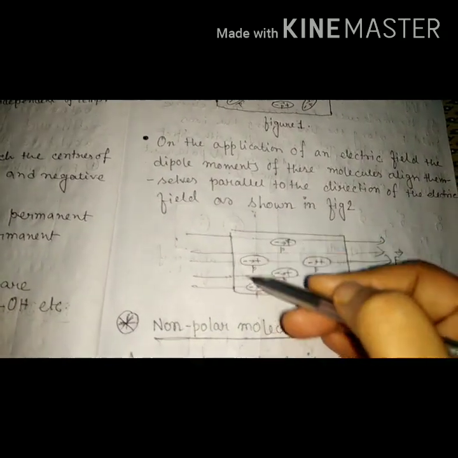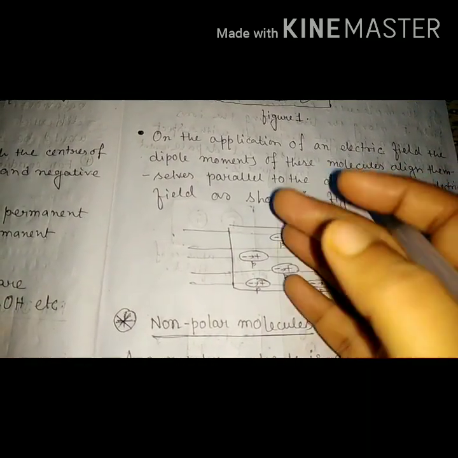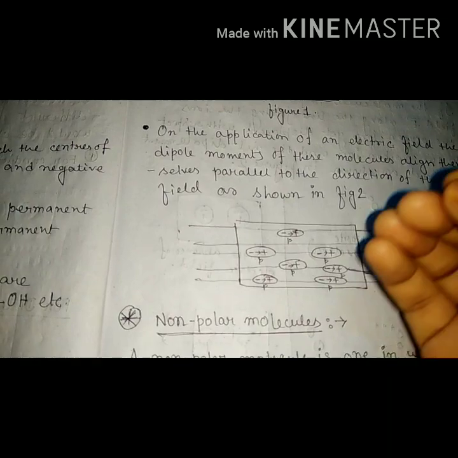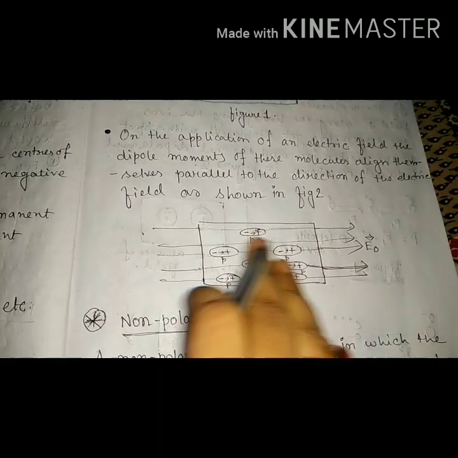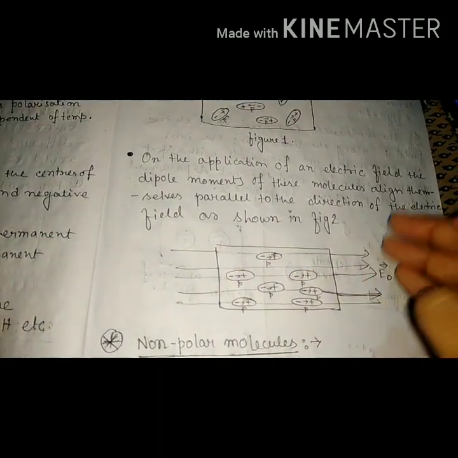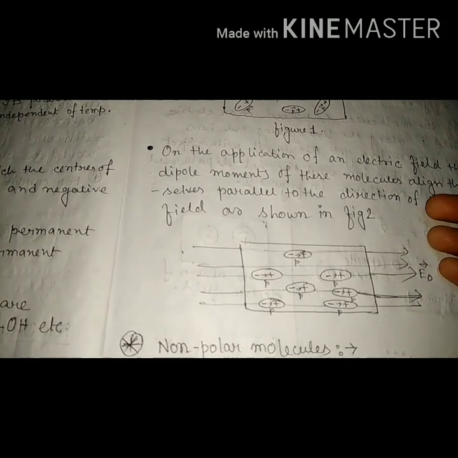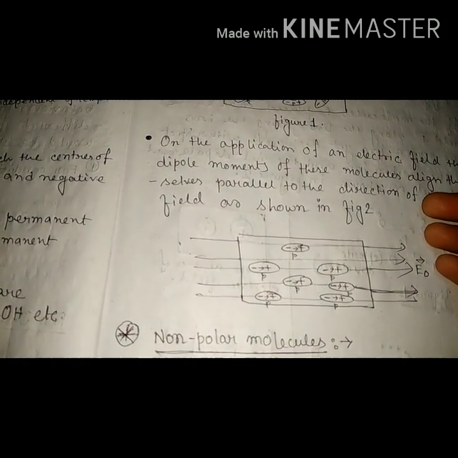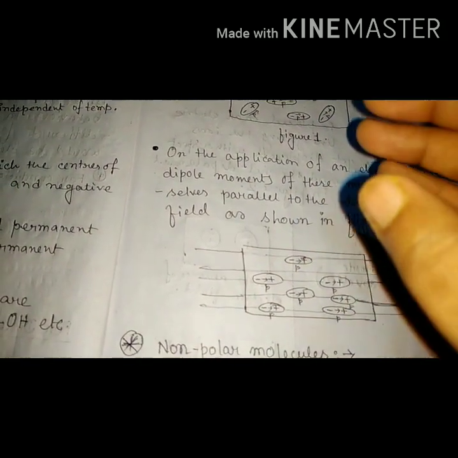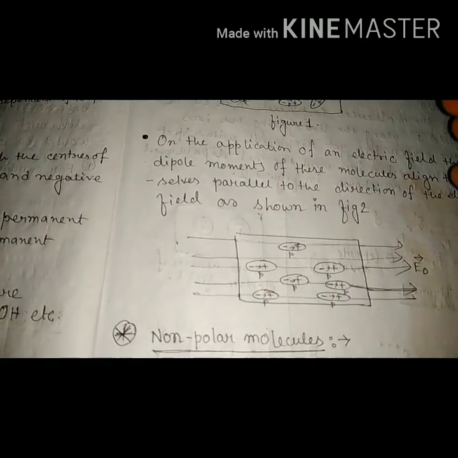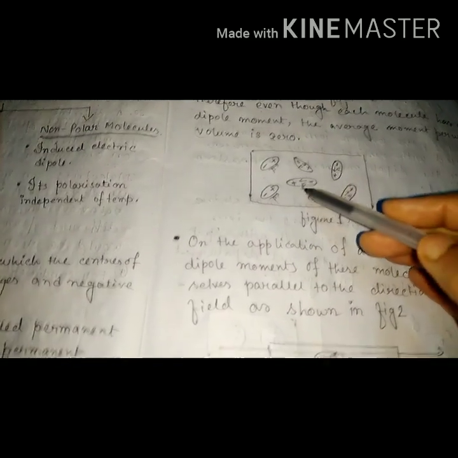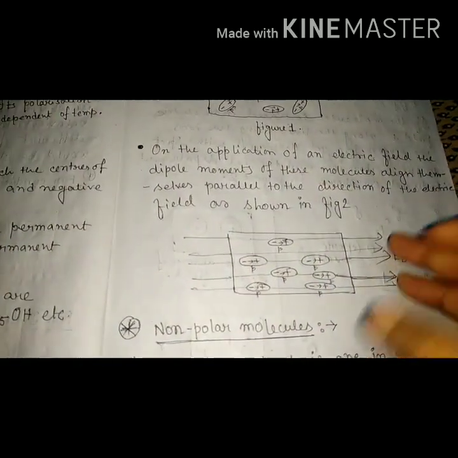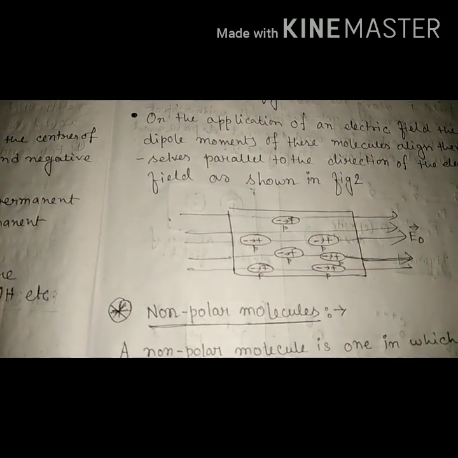Now the average dipole moment per unit volume of this substance is not 0, because the molecules are properly aligned when placed inside an external electric field. That's why they possess an electric dipole moment. So in this figure, the average dipole moment per unit volume is 0, but in this case we cannot say that the dipole moment per unit volume is 0.